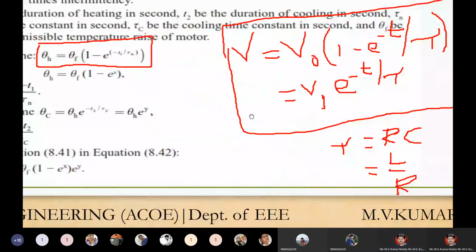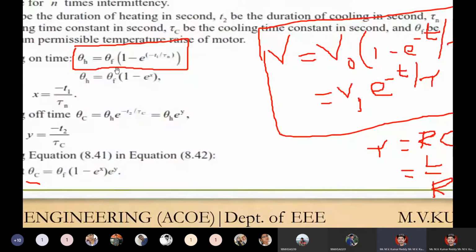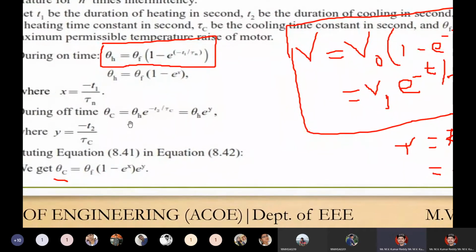From this we can take the equations: theta h is equal to theta f into 1 minus e power minus t1 by th. This is the temperature rising equation. The next one is theta c is equal to theta h into e power minus t2 by tc.